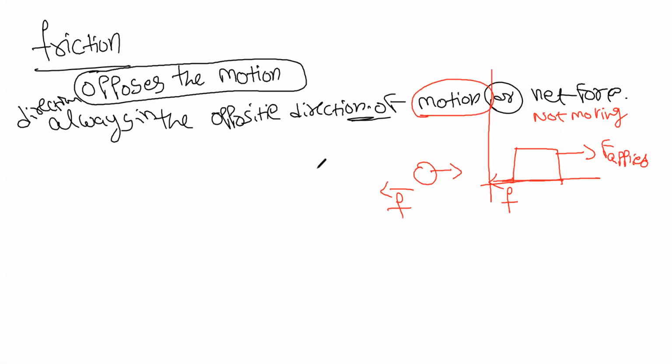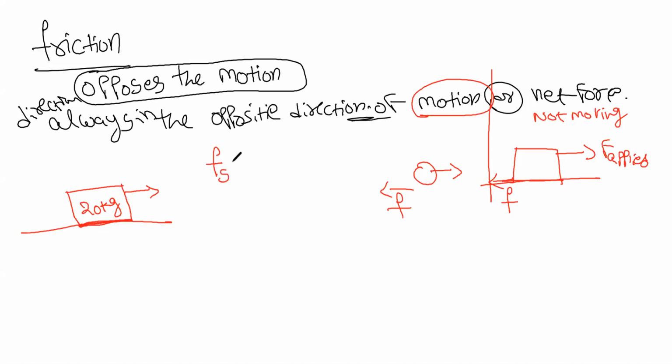Here, let's see what this frictional force does. First of all, let us suppose there is a block over here, and you are pulling it. Let the weight of the block be 20 kg. The frictional force is calculated as Fs.